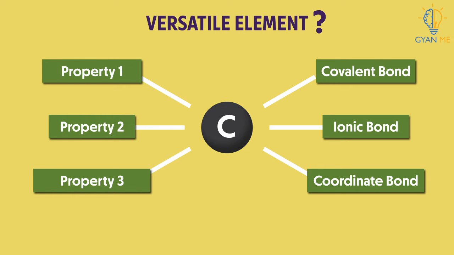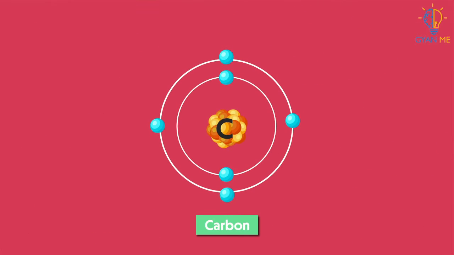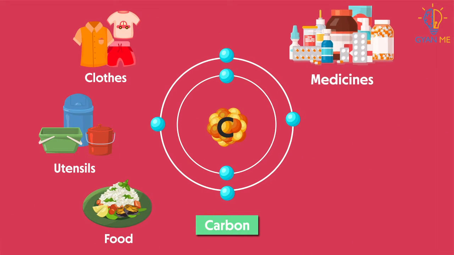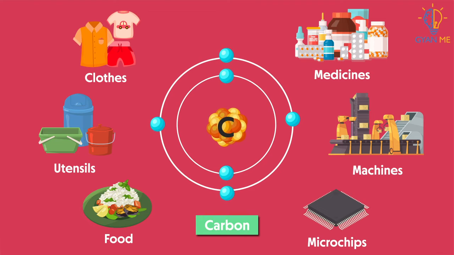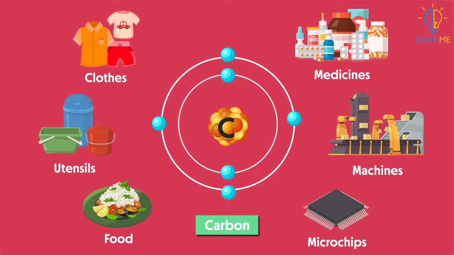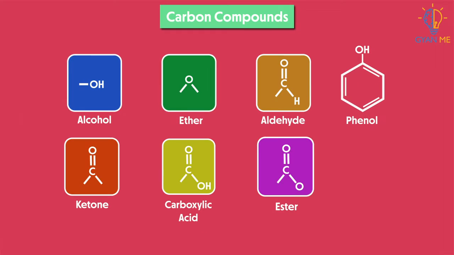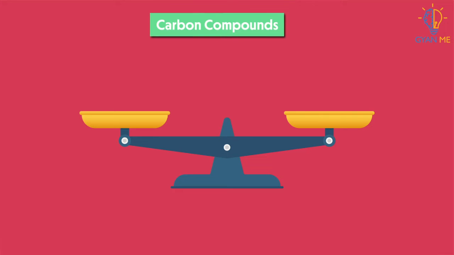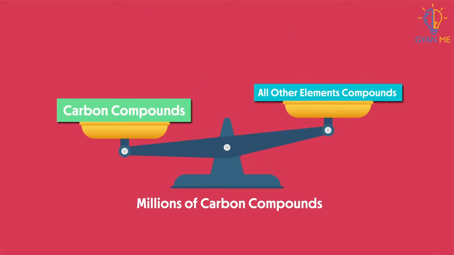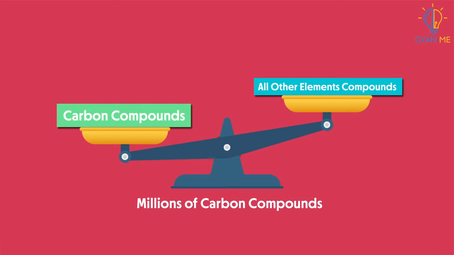Let's answer this. At the beginning of this chapter, we talked about the myriad of compounds that carbon forms and that we use in our daily lives. The number of carbon compounds whose formulae are known to chemists is in the millions. And do you know, this outnumbers the compounds formed by all other elements put together.